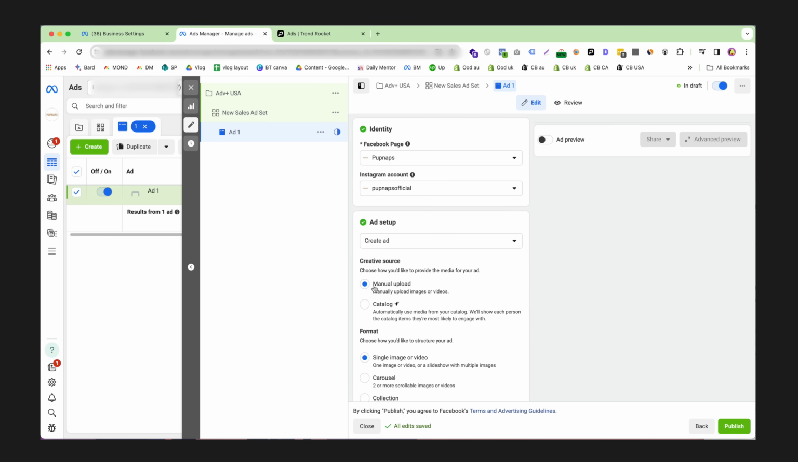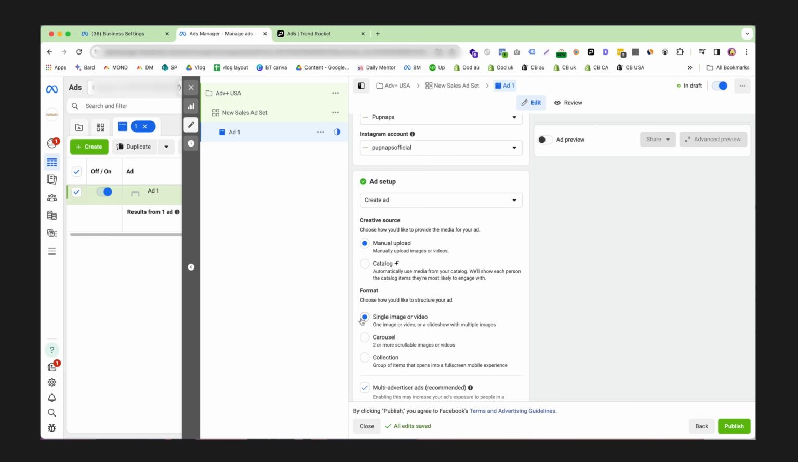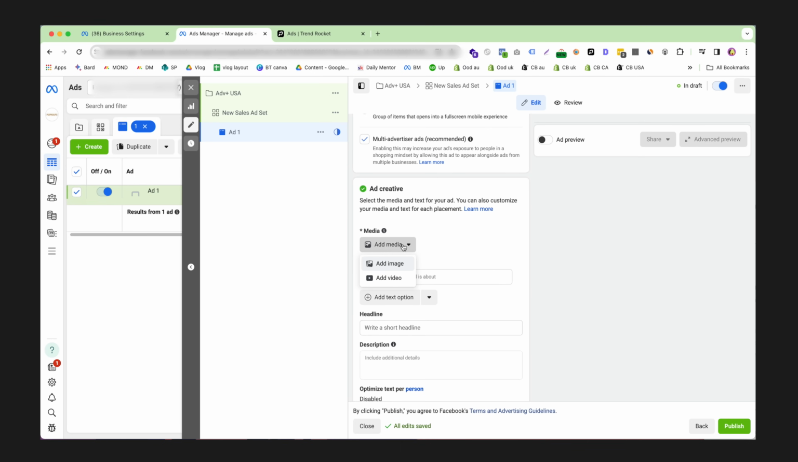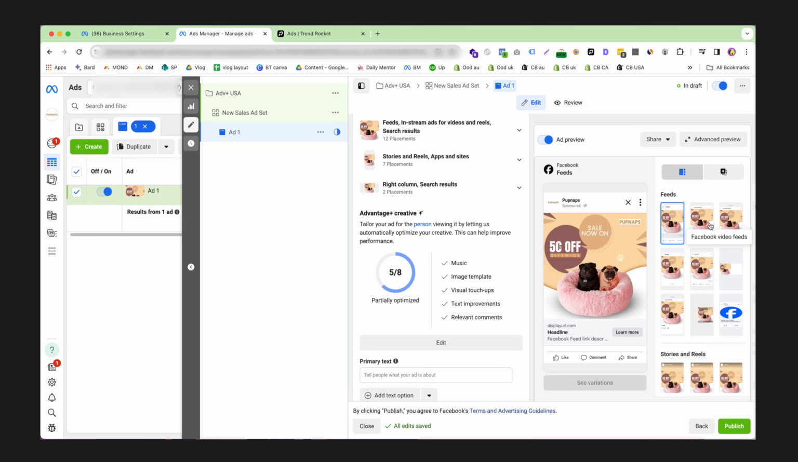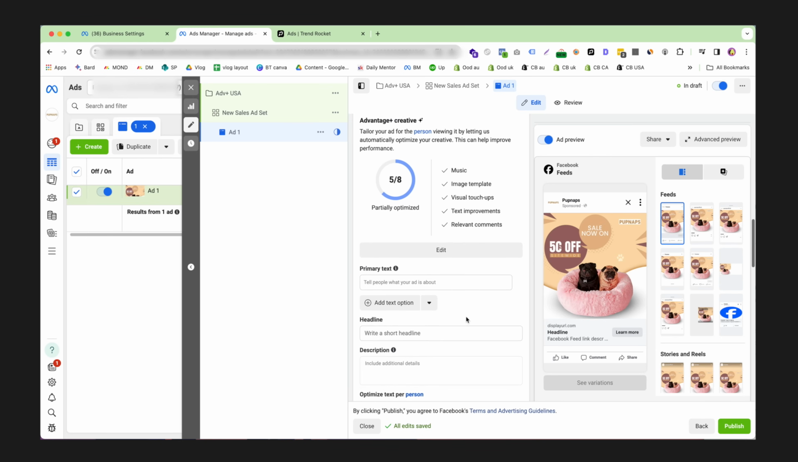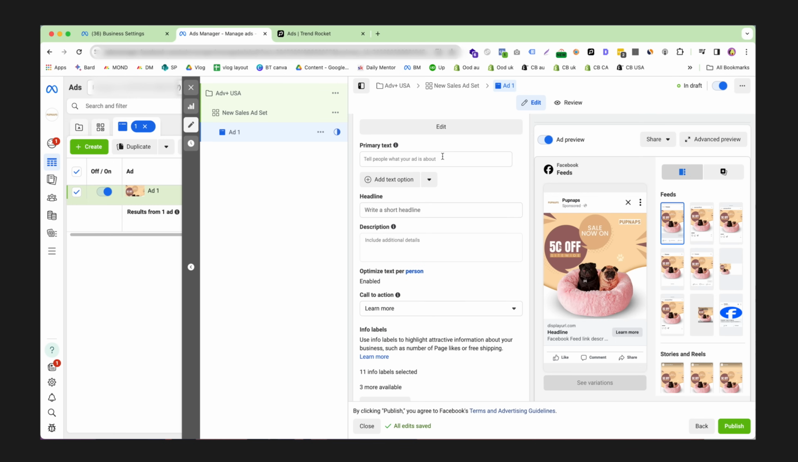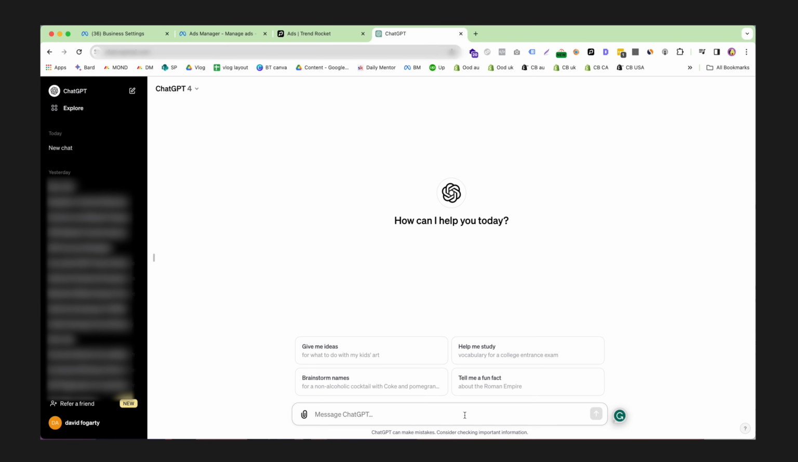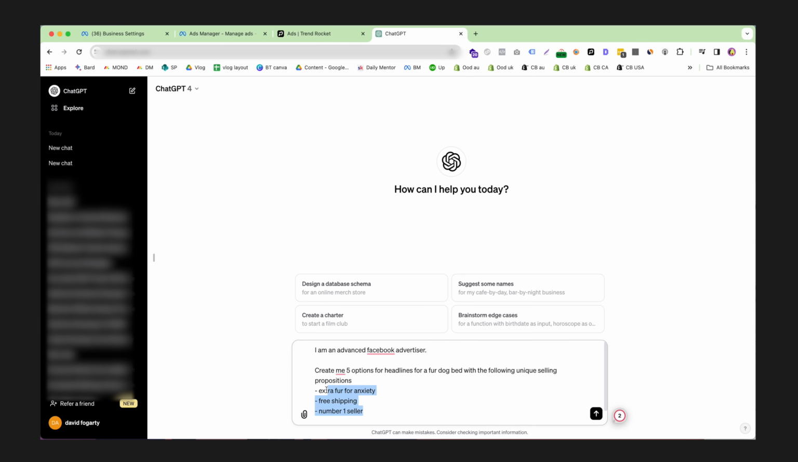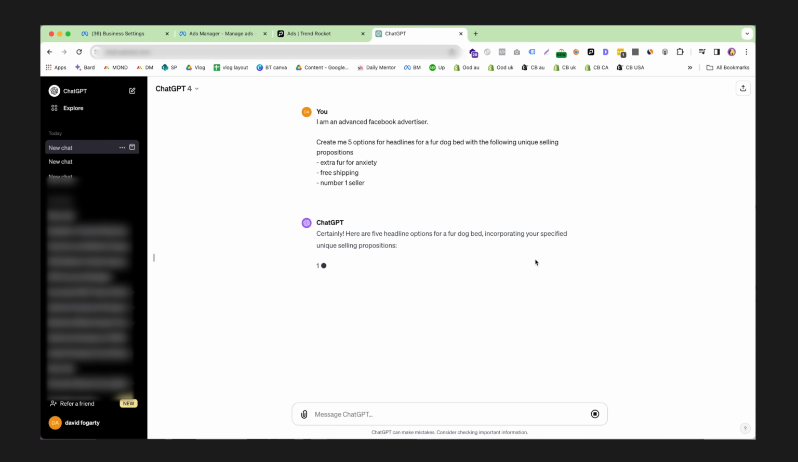Now, you really want to make sure that you've got manual upload and you've got single image or video. We can simply click add media, add video, upload it. The preview of the ad should appear on the right hand side. We can then scroll down and now we've got to input the text of the ad. Now, very similar to what I was talking about before. Good copy should educate, explain unique selling proposition, have an offer and urgency, and are not boring. If you want to use ChatGPT for this, simply give it your unique selling propositions and ask it to create headlines and also body text.